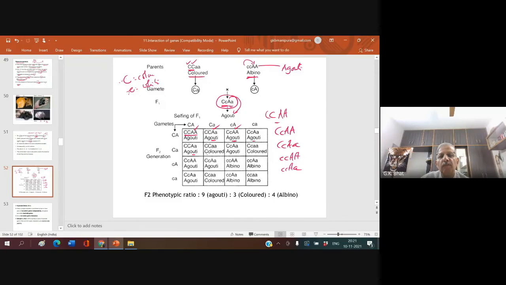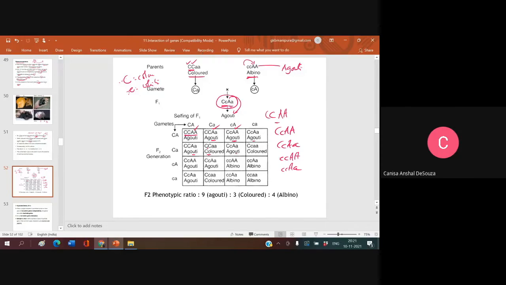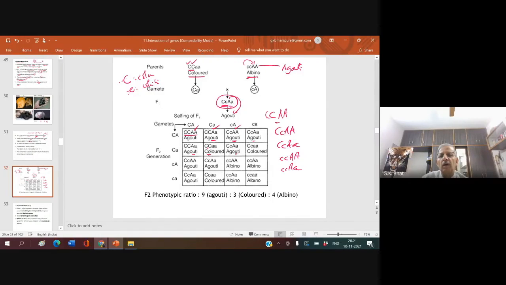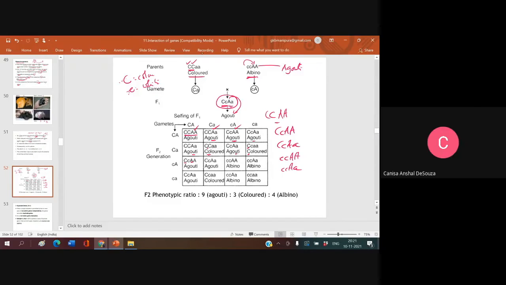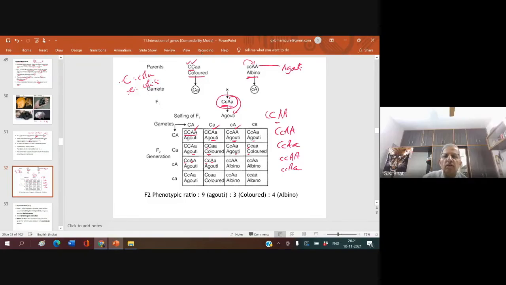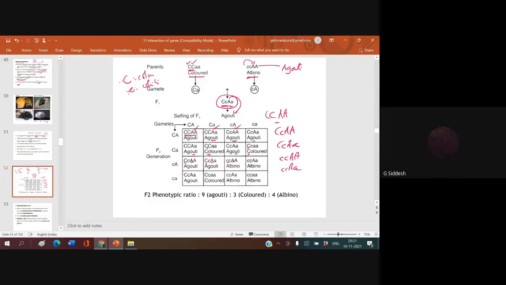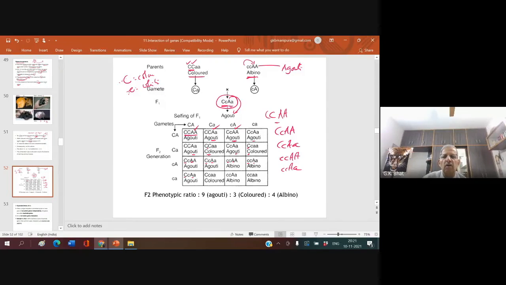This is colored. This is agouti. This is colored. This is agouti. This is albino. This is albino. This is agouti.